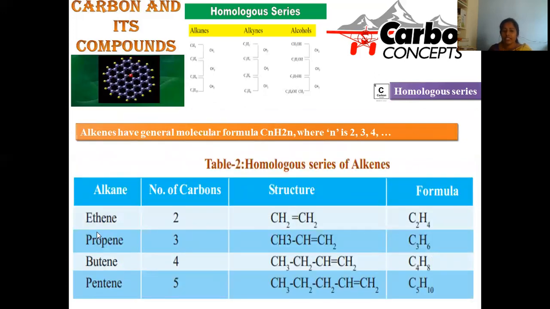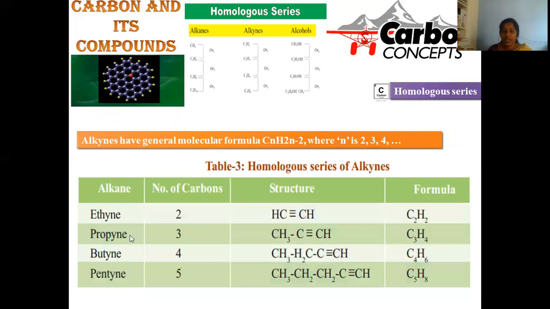And this is about the homologous series for alkenes, where carbon-carbon double bond you can clearly notice here. And number of carbons gradually increases, and in each and every compound in a successive manner, the difference will be CH2. That's the reason why this is said to be homologous. Ethene, propene, butene, pentene. So here terminal double bond, here propene with a double bond, butene 4 carbons double bond, pentene 5 carbons double bond will be there. So in this manner, for alkenes, CnH2n is the general formula for these compounds, and this is said to be homologous in nature.